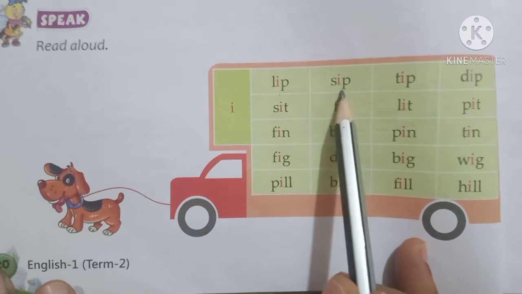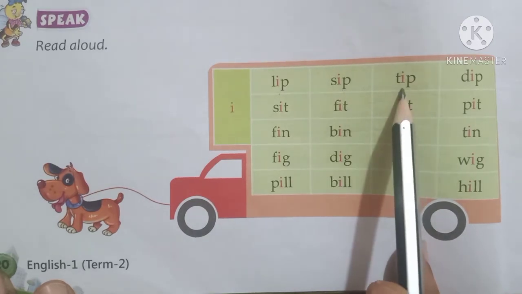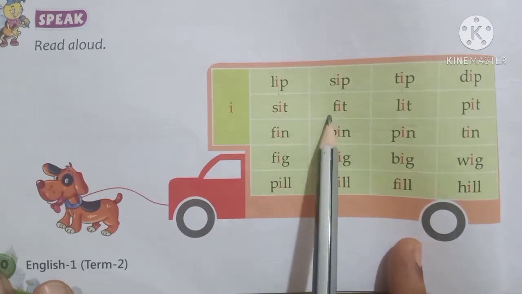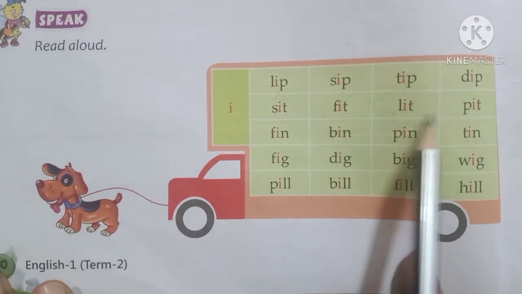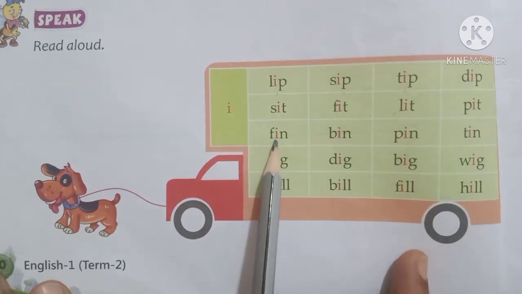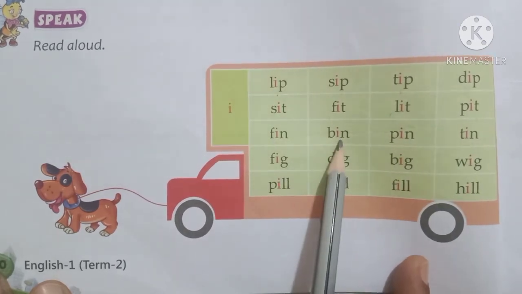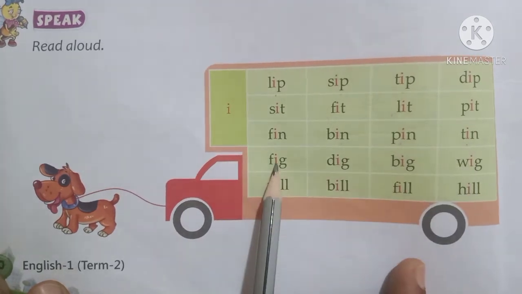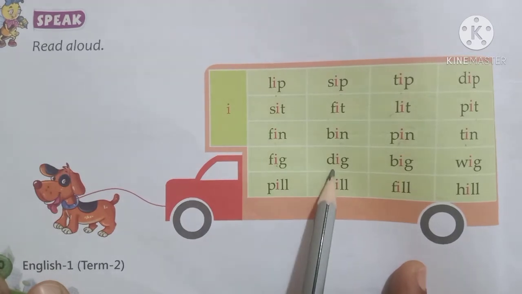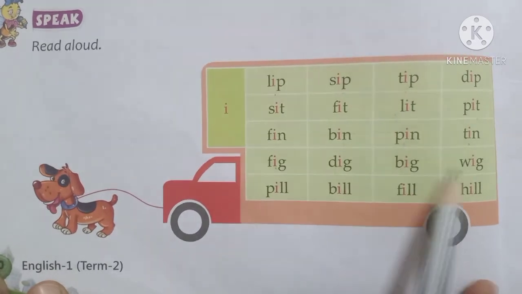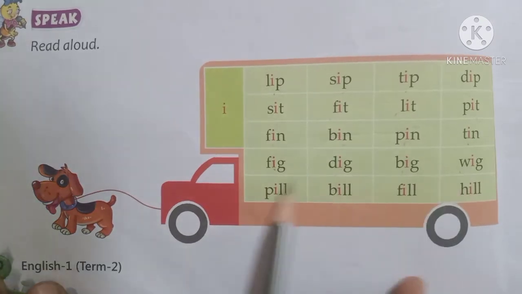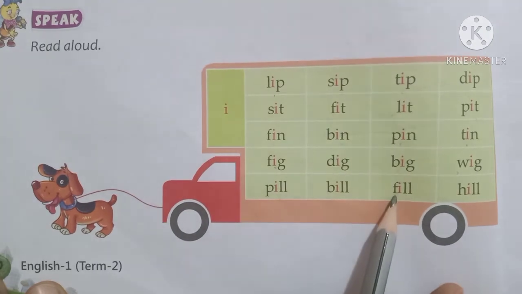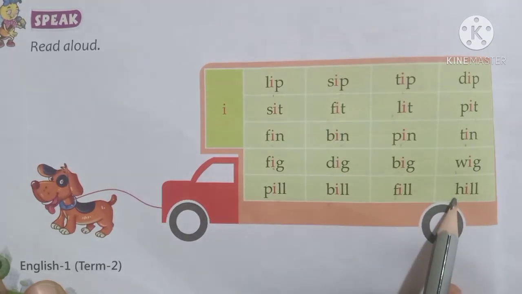L-I-P, lip, S-I-P, sip, T-I-P, tip, D-I-P, dip, S-I-T, sit, F-I-T, fit, L-I-T, lit, P-I-T, pit, F-I-N, fin, B-I-N, bin, P-I-N, pin, T-I-N, tin, F-I-G, fig, D-I-G, dig, B-I-G, big, W-I-G, wig, P-I-L-L, pill, B-I-L-L, bill, F-I-L-L, fill, H-I-L-L, hill.